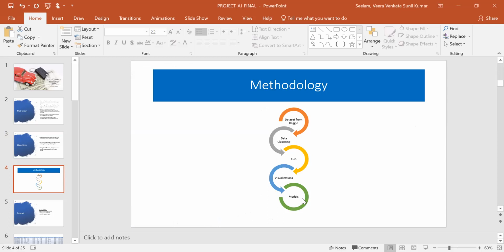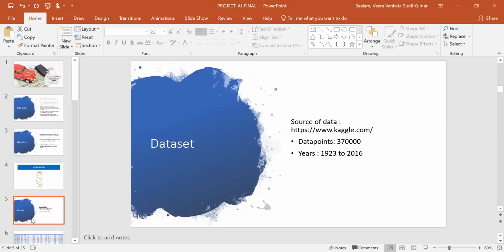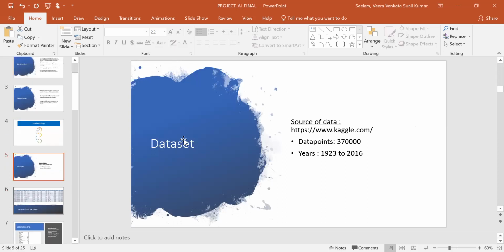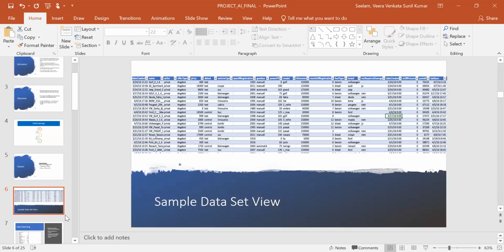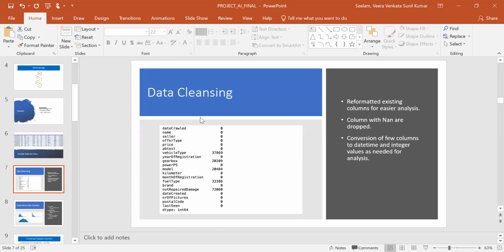This is the sample data view of the data set from Kaggle. Later we have to do the data cleaning by checking the fields, whether there are any NaN values, and we have to identify any date time fields in this data.